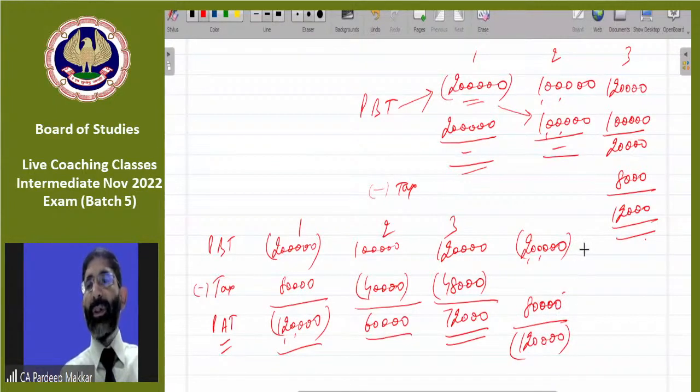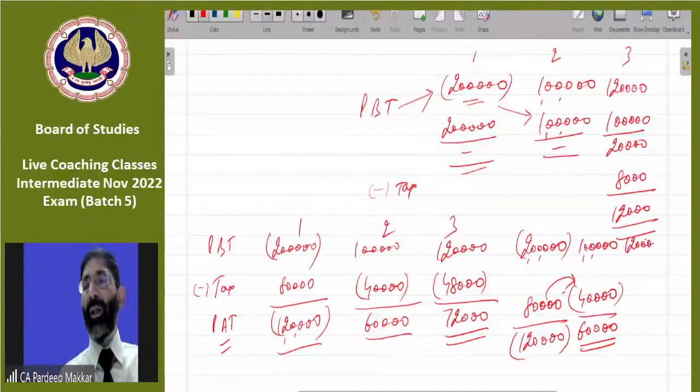This 80,000 is adjusted in which way? 1 lakh is the profit of next year. Out of that, 40,000 tax saved by us is adjusted in the next year. So 60,000 is the balance. Out of this, 40,000 is adjusted.